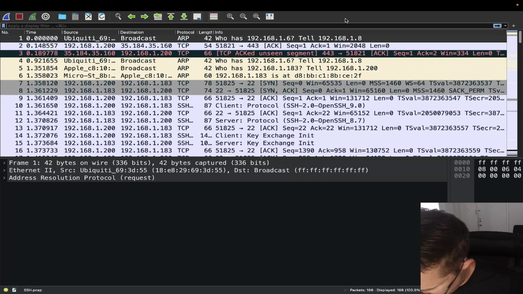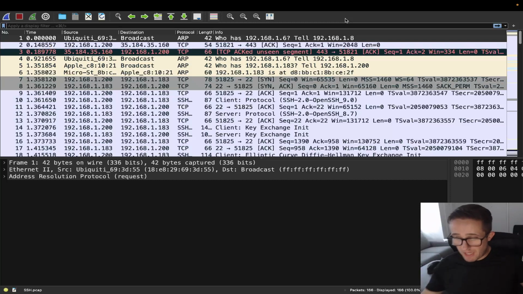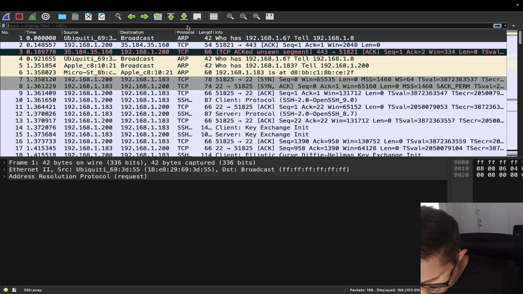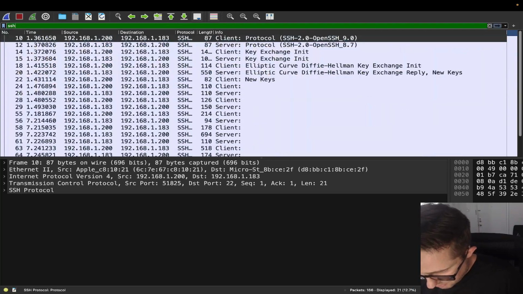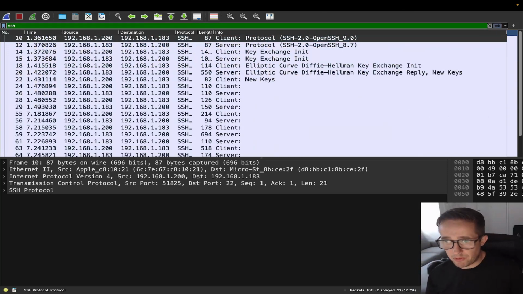Okay. There we go. Here we go. We're using Wireshark, and what I did is I went ahead and did a capture on an SSH connection. So I'm going to go ahead and filter by SSH. I wanted to be able to give this to you in the context of an actual